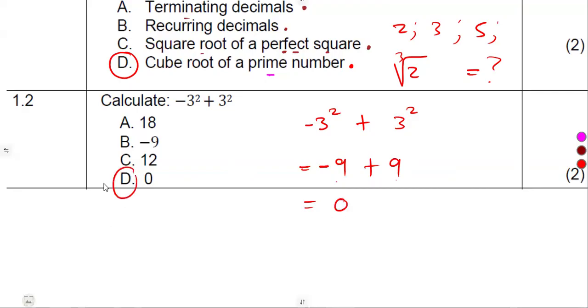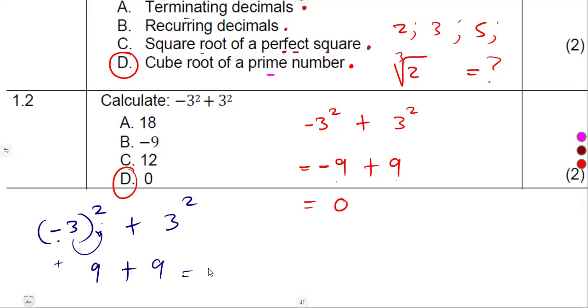And the answer is D. So take note, they might give us a similar question like this: minus 3 squared plus 3 squared. When a minus is inside a bracket like this, you square it. It is also affected. This one is not affected. So it is minus to the exponent of 2, which is going to be positive. So 3 squared, that's 9. So it's going to be 9 plus 9, which is 18.